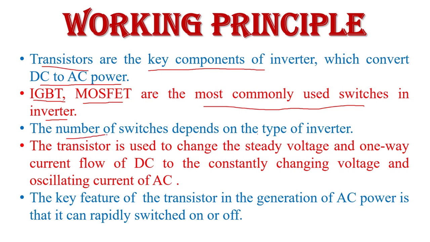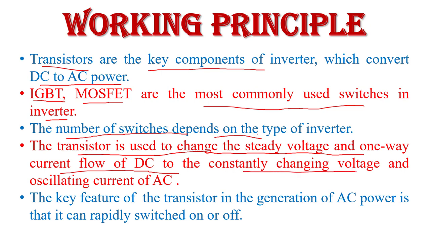And the number of switches used in an inverter depends upon the type of inverter. Now the function of the transistor is to change the steady voltage and one-way current flow of DC into the constantly changing voltage and oscillating current of AC. Or we can say that it can change the constant DC current into the oscillating current of AC. And the key feature of the transistor in the generation of AC power is its very fast switching speed. That is why the transistor is used to convert DC power into AC power.